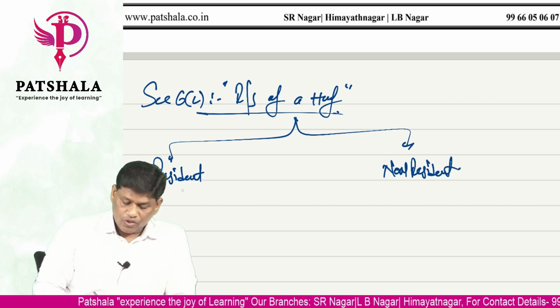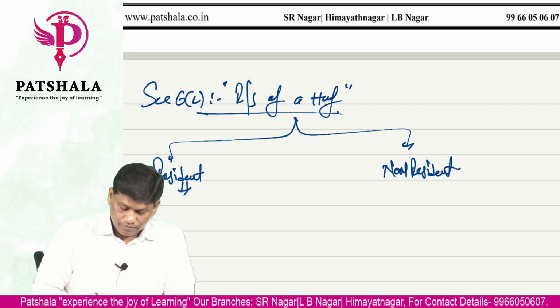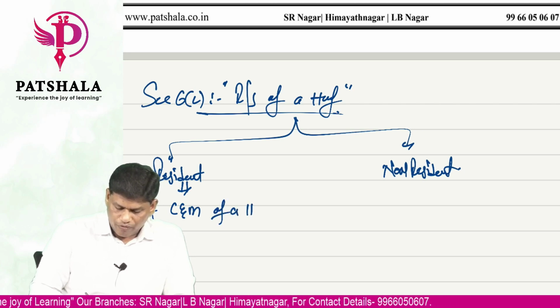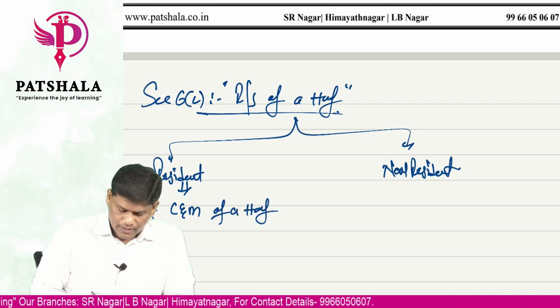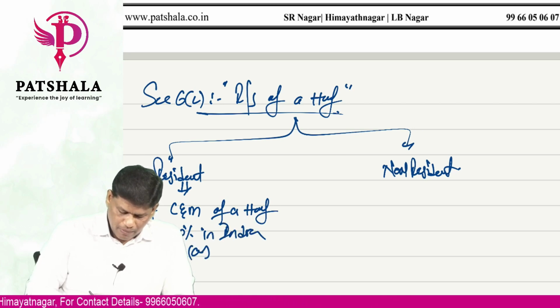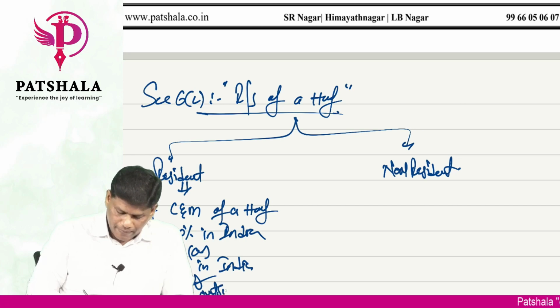The residential status of a HUF depends upon whether control and management of the HUF is 100% in India, or partly in India and partly outside India.